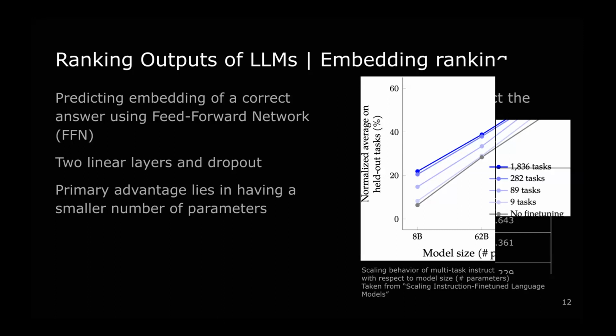It is important to mention that while training a feed-forward network for ranking could be less convenient because we have to train a model for it, its significant advantage lies in its relatively small number of parameters. The feed-forward network usually comprises a maximum of 50 million parameters, and it is considerably less computationally demanding than large language models with over 175 billion parameters.